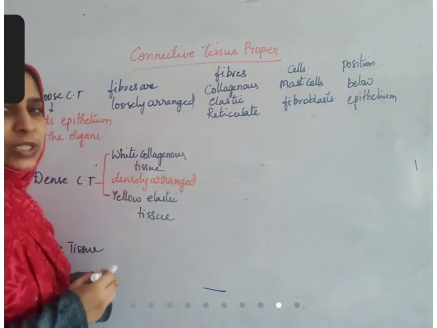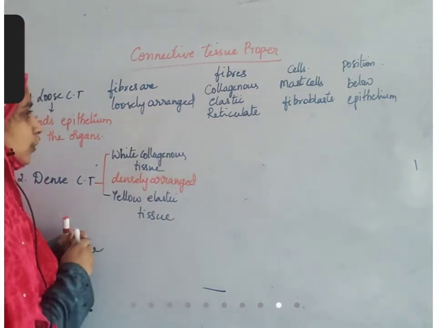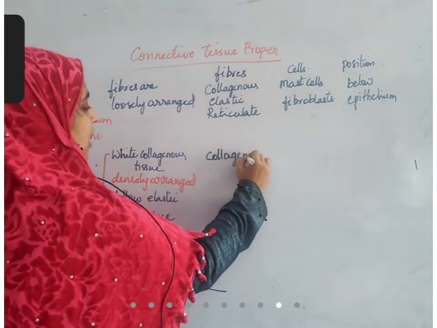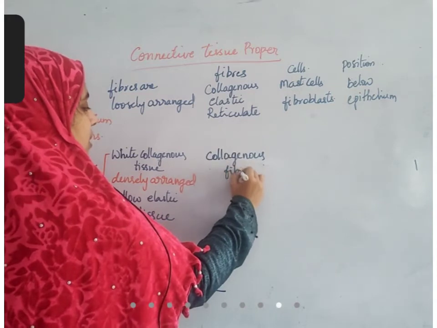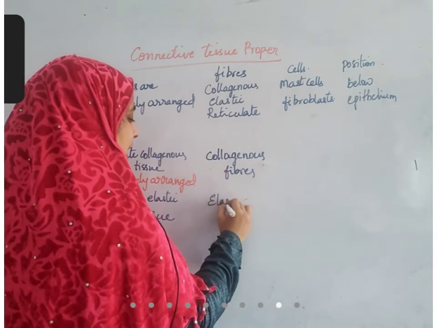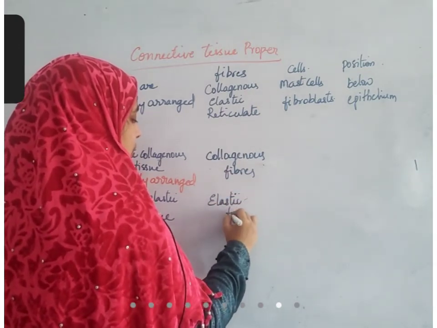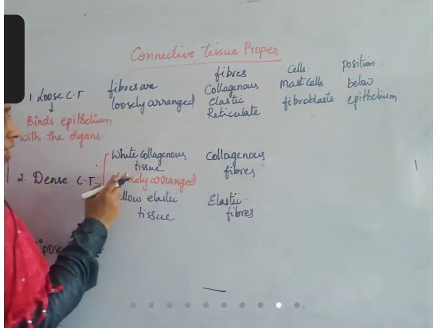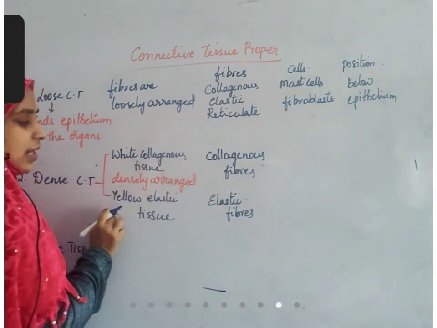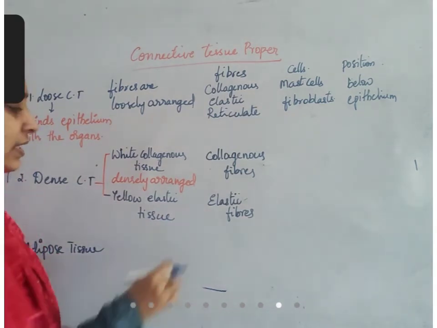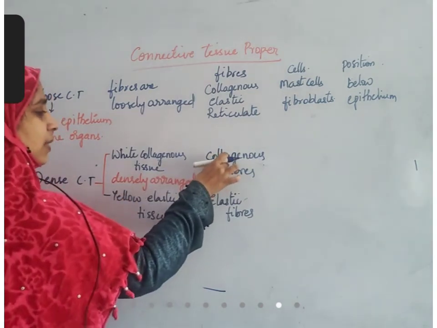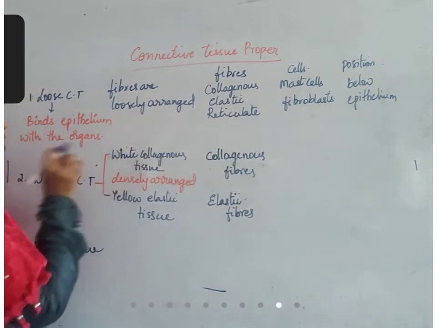So, what are the fibers present in this white collagenous tissue? As the name itself is saying, it is having collagenous fibers. In case of yellow elastic tissue, the fibers are elastic fibers. So it is very clear that collagenous fibers are white in color, elastic fibers are yellow in color. Since elastic fibers are yellow, the tissue appears yellow. Collagenous fibers are white, so the tissue appears white.